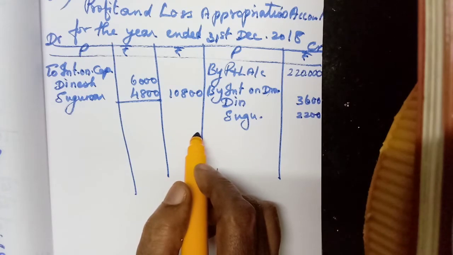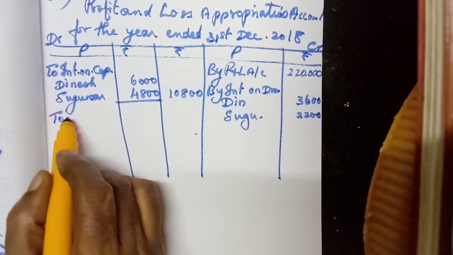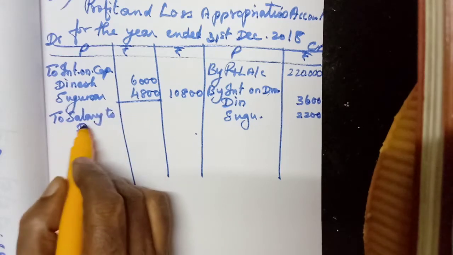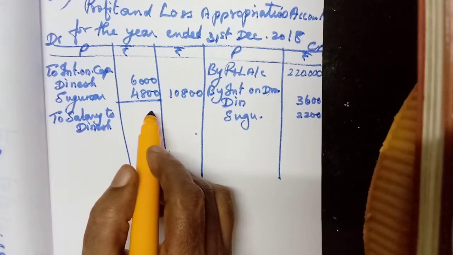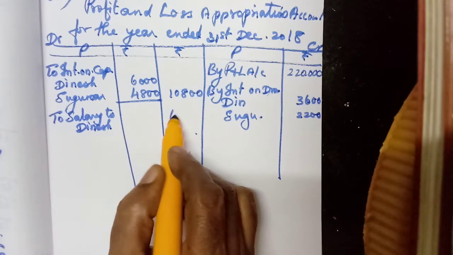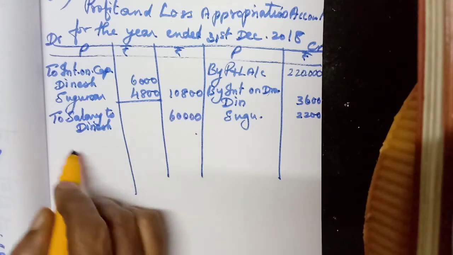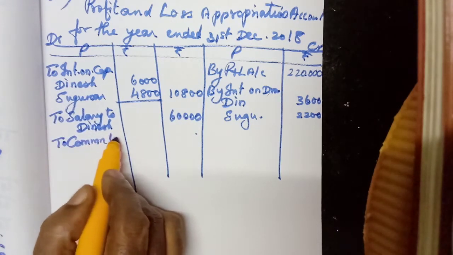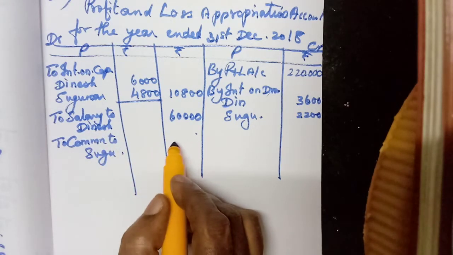Okay, the next one, Dinesh to receive a salary. So salary to Dinesh, 60,000 for the year. Then Sukumar to receive a commission. To Sukumar, 80,000.